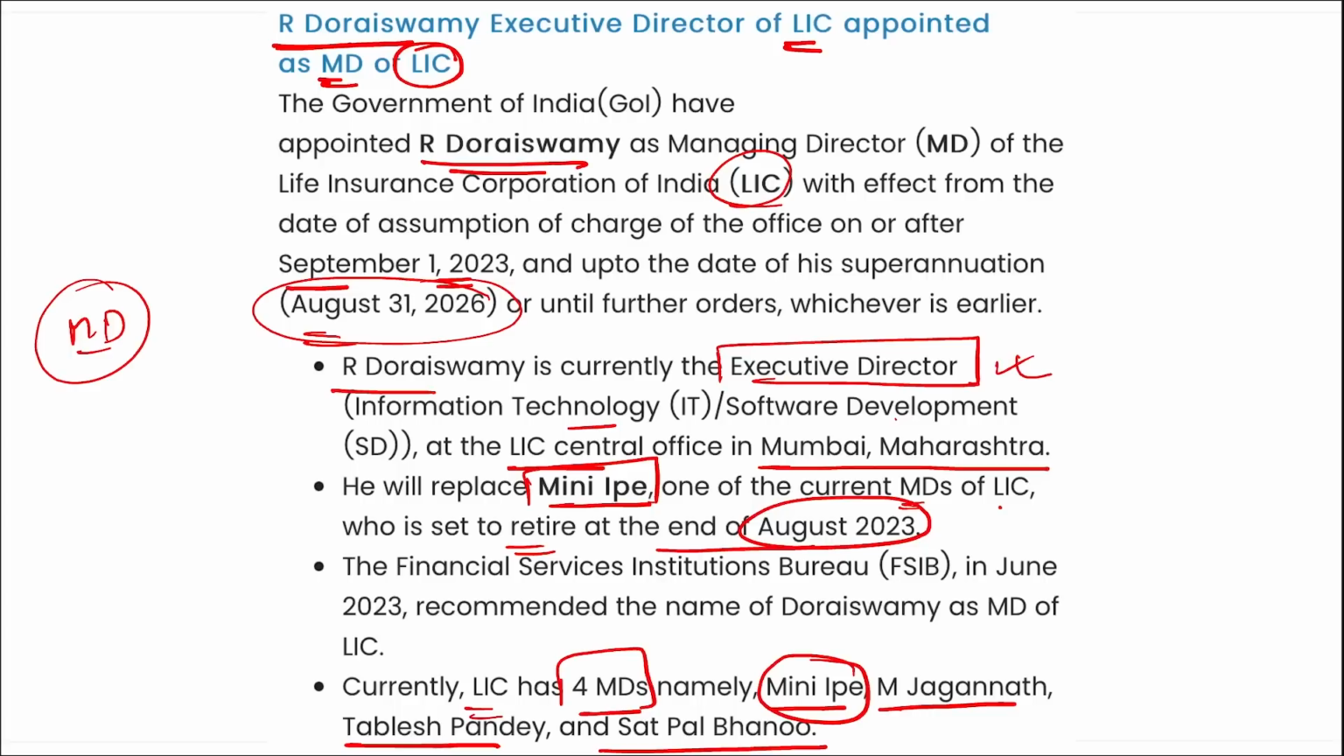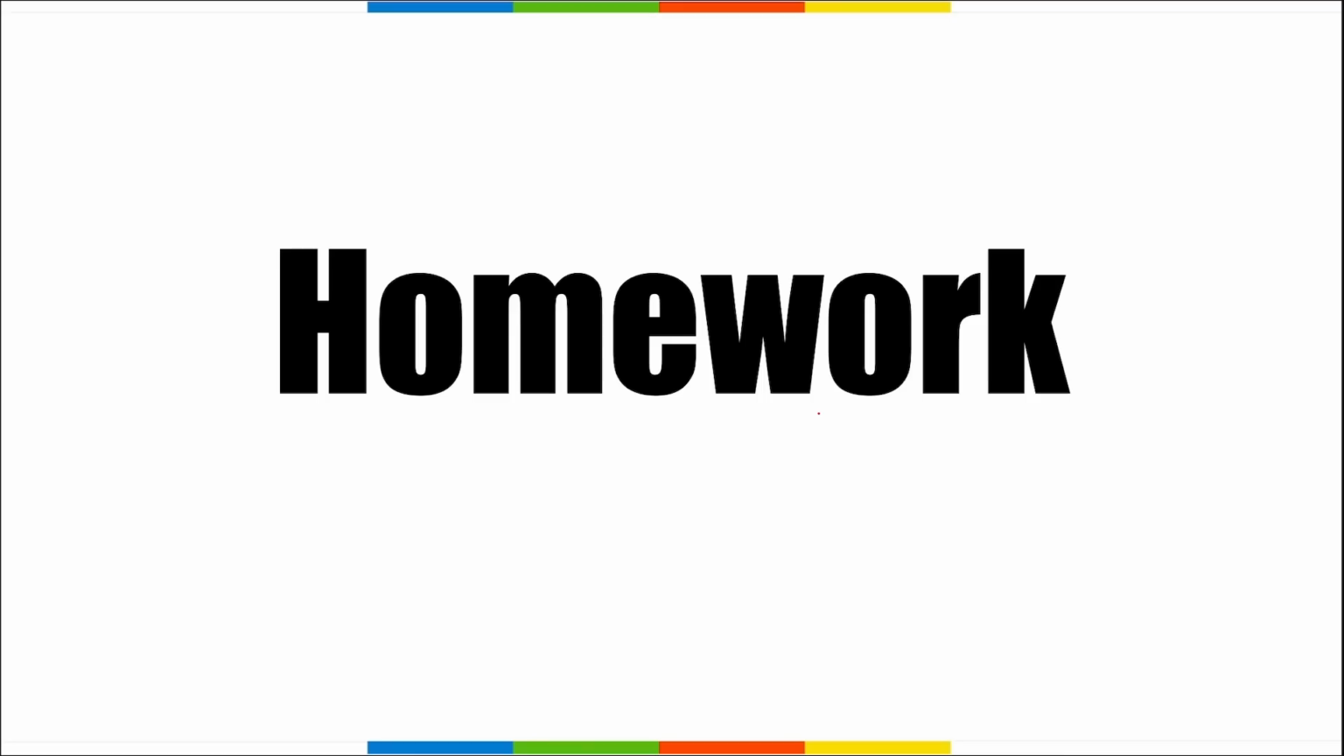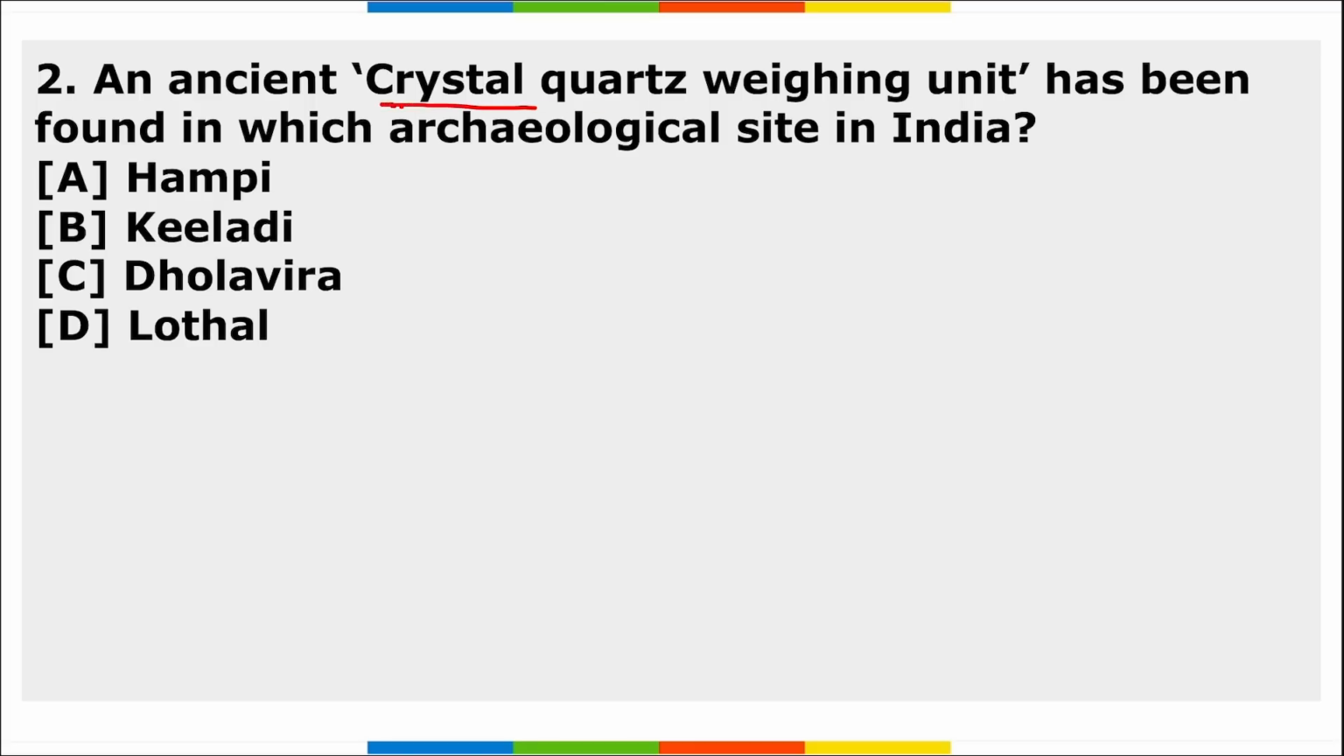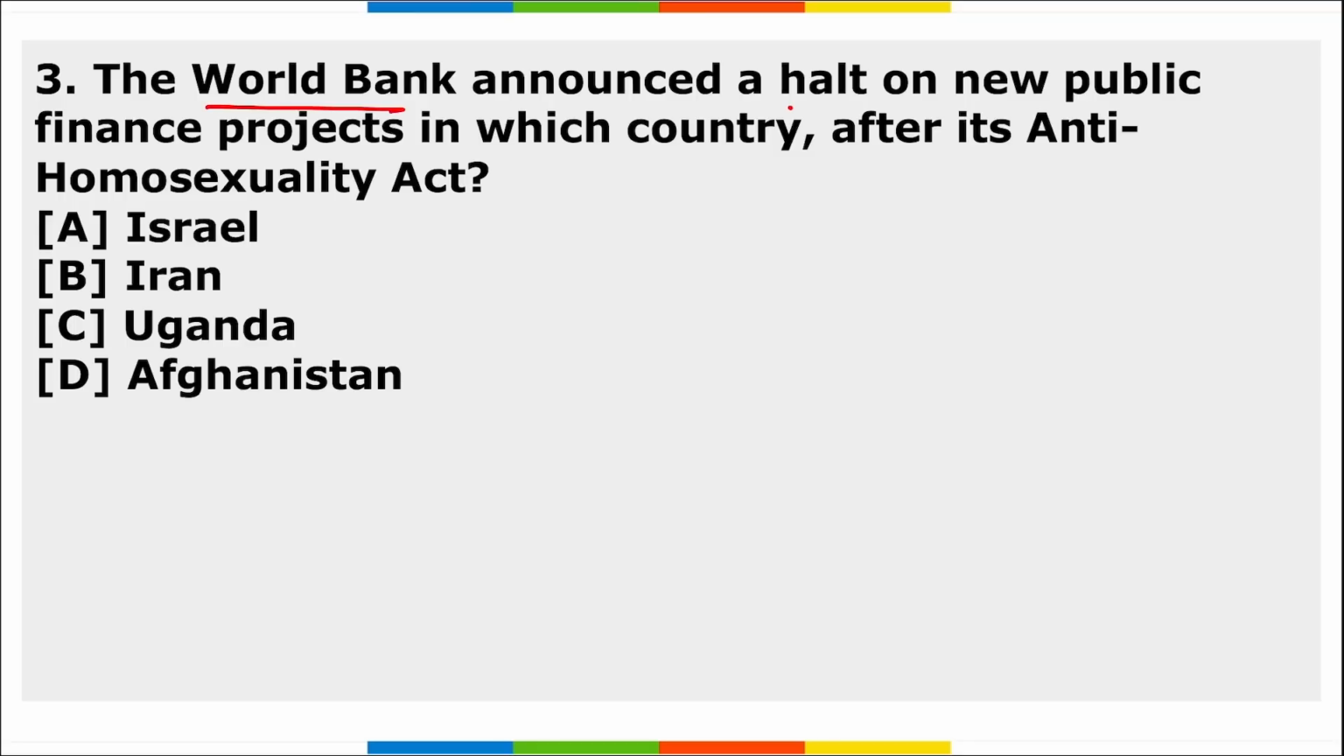Next is your homework part, friends. First, Rajouri Chikri woodcraft, which was seen in news, is associated with which state or UT? Second, an ancient crystal quartz weighing unit was found in which archaeological site in India? Third, World Bank has announced a halt on new public finance projects in which country after the Anti-Homosexuality Act? So these are your 3 homework questions, friends. I want to see maximum participation of students in the comment section for these homework questions.